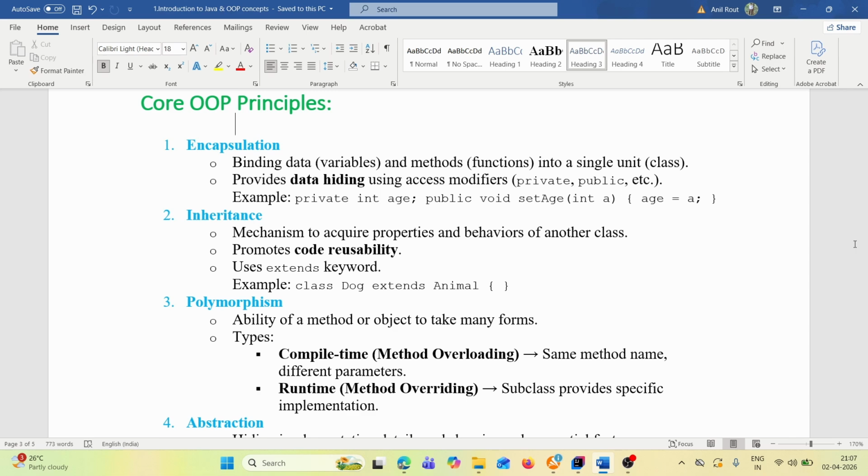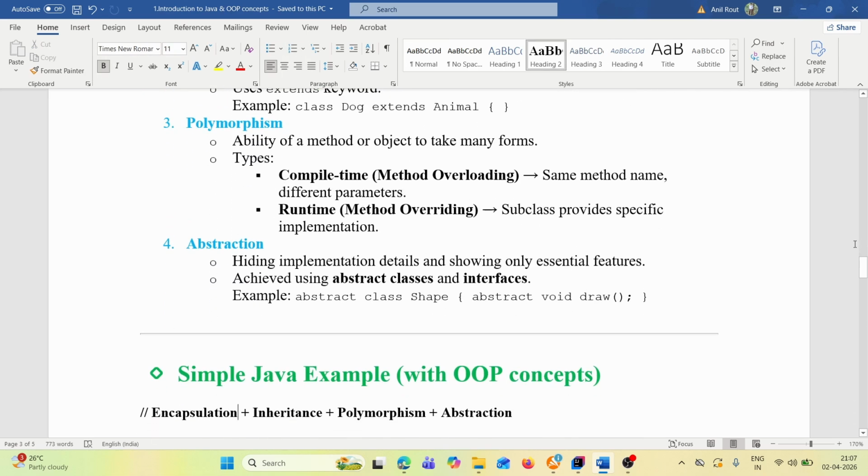The next one is polymorphism: the ability of a method or object to take many forms. Poly means many, morphism means forms. Types: compile time, that is method overloading, and runtime, that is method overriding.